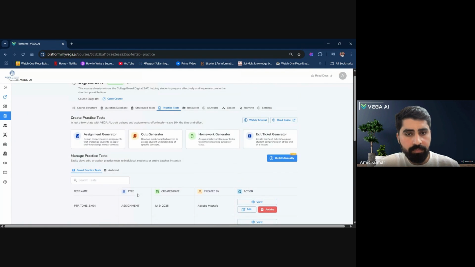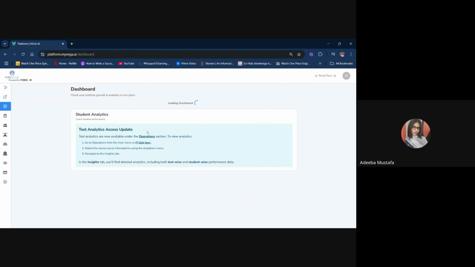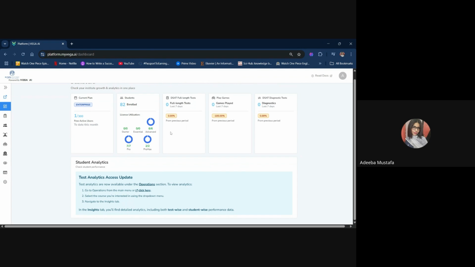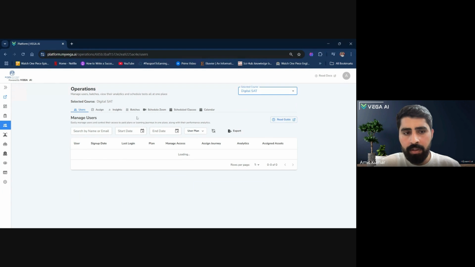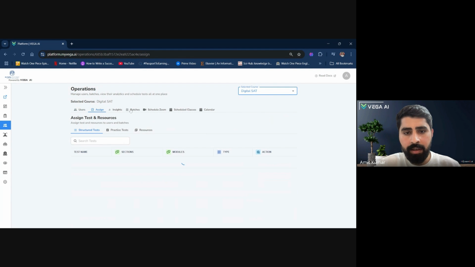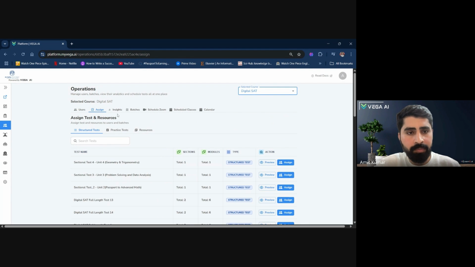And also, I can't see the incomplete sheets anymore. Adiba, we introduced one more feature in the operation tab. You can search any user and see all the assigned assets. You will see the incomplete ones there as well.